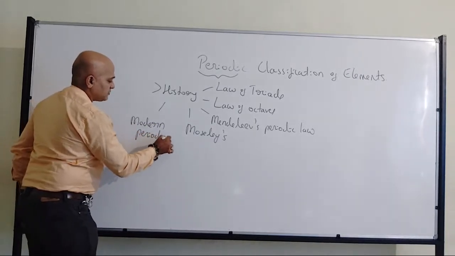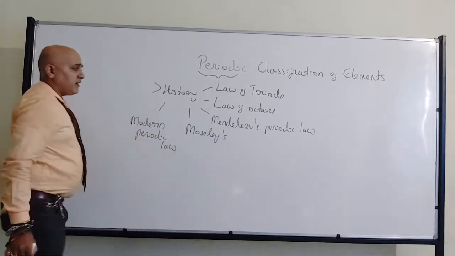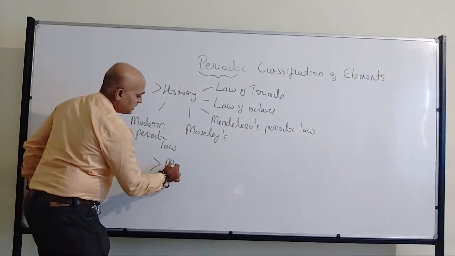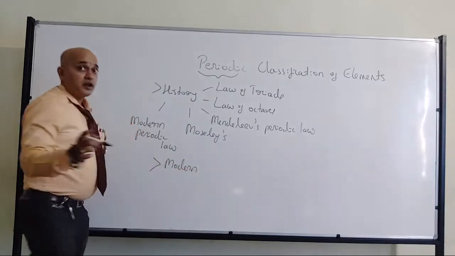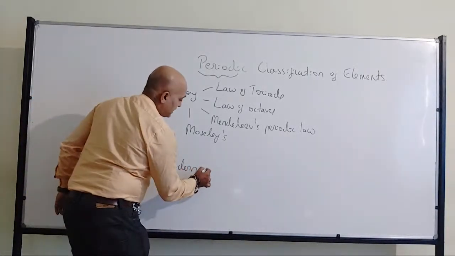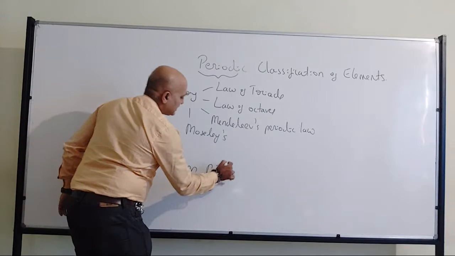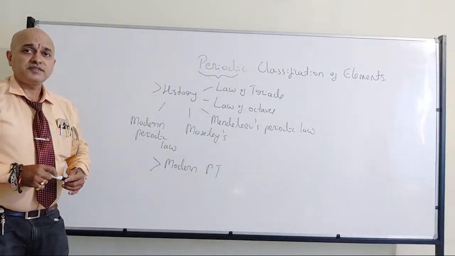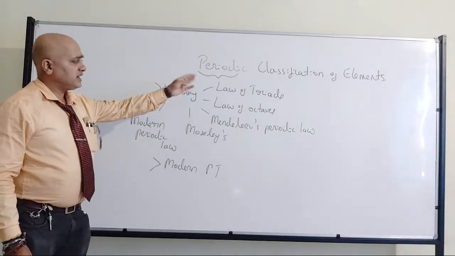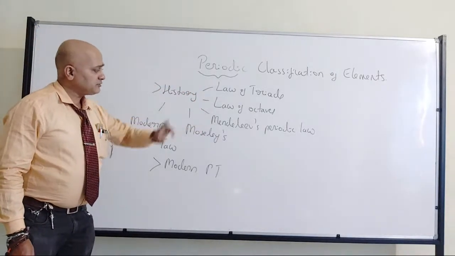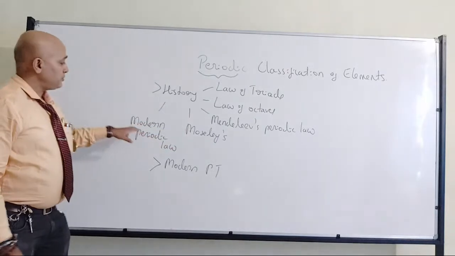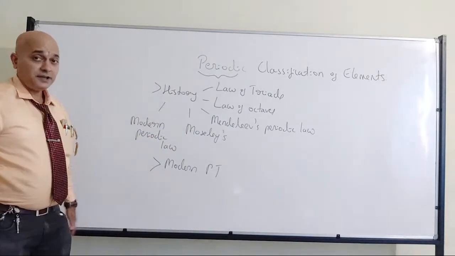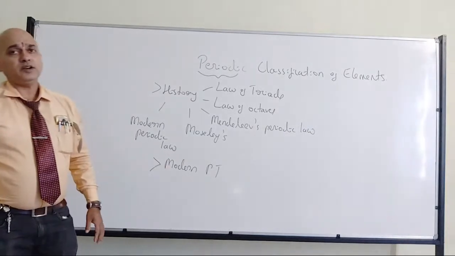Then briefly I have discussed the modern periodic table. It is not completed; I have only started with the modern periodic table. So this is what we have discussed. Law of triads, law of octaves, Mendeleev's periodic law, Moseley's contribution, and modern periodic law form one set which comes under history. Then comes the modern periodic table.